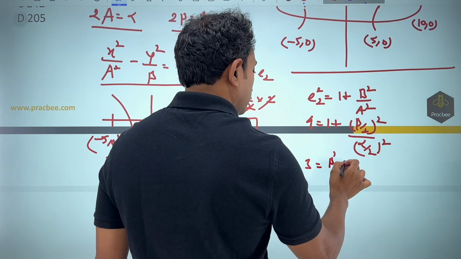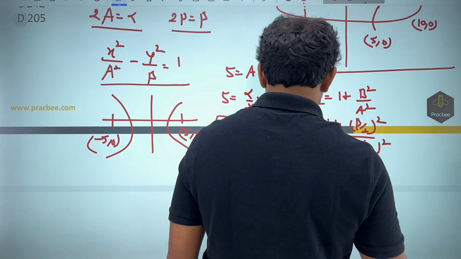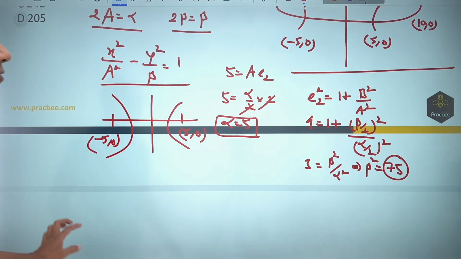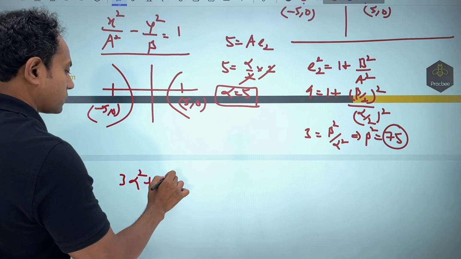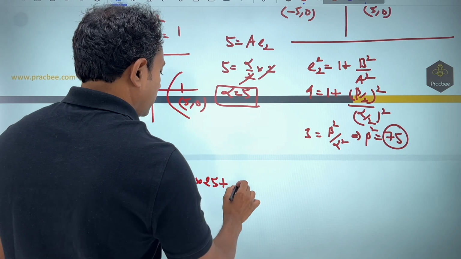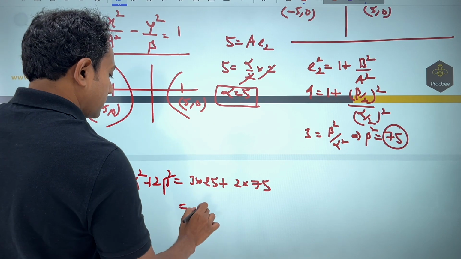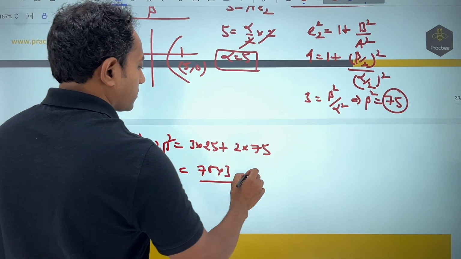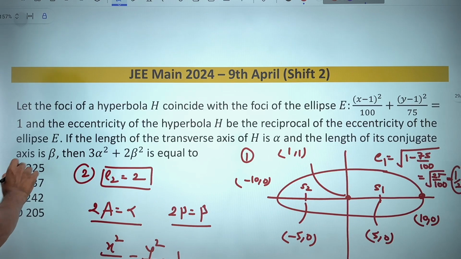This is nothing but beta square by alpha square. So you can see that beta square from here would be nothing but 3 into 25, that is nothing but 75. Once you have got this value, the next step would be to find the value of this expression, 3 alpha square plus 2 beta square. So 3 alpha square came out to be 75 and 2 times beta square came to be 150. If I simplify this, it is nothing but 75 into 3, which is nothing but 225. So you can see that your A option matches.